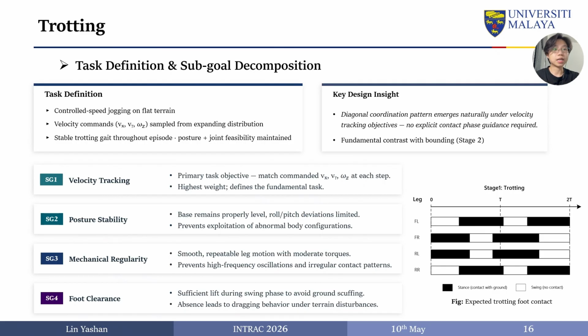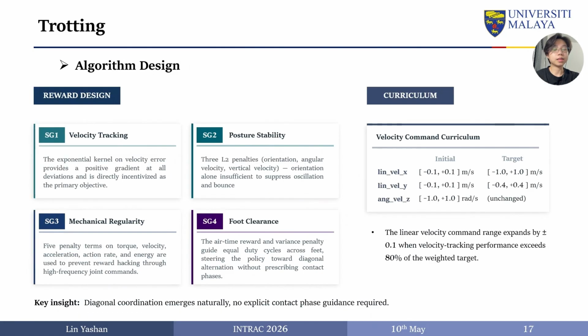The key insight is that diagonal leg coordination can emerge naturally when velocity tracking, posture stability, mechanical regularity, and foot clearance are properly balanced. Unlike bounding, no explicit gait clock is needed here. The reward contains 4 components: velocity tracking as the primary objective, posture stability to limit body rotation and bounce, mechanical regularization to penalize excessive torque and rapid action changes, and foot clearance to encourage proper swing leg lift. A curriculum gradually expands the velocity command range once tracking becomes reliable.